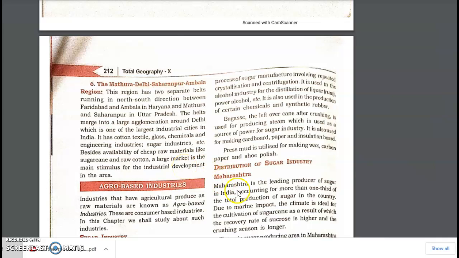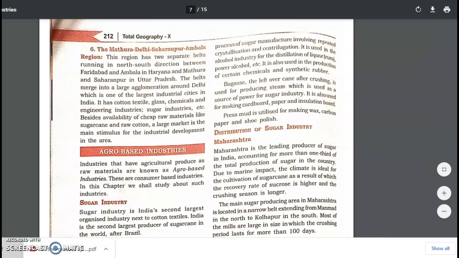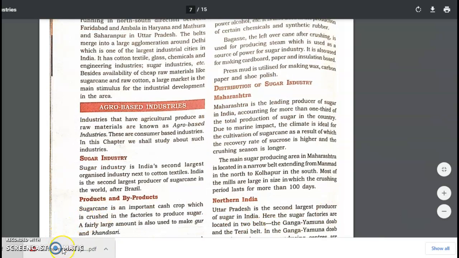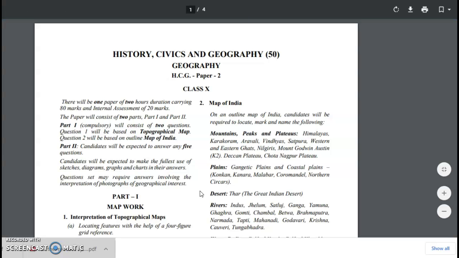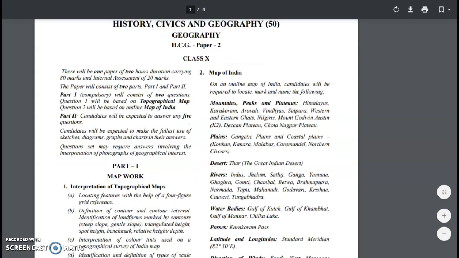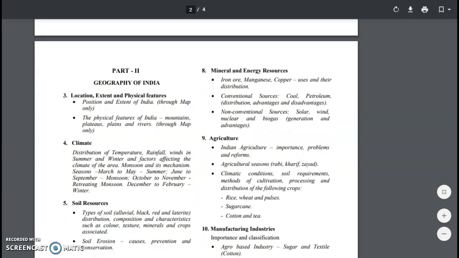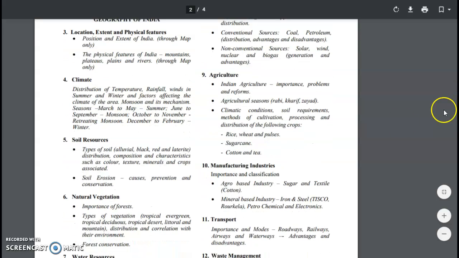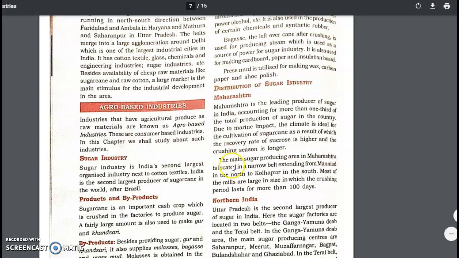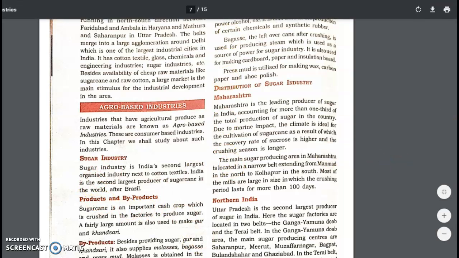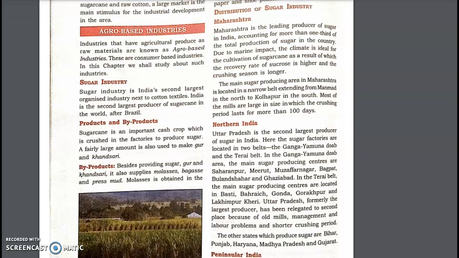Okay. Coming to the agro-based industry, and let us again go back to the reduced syllabus and see what all agro-based industries are there in the syllabus. It talks about, I'll just show you the syllabus. It talks about the agro-based industries. We have the sugar and textile, under textile only cotton. Coming back to the manufacturing industry, so we have the sugar industry, and under sugar industry we have the